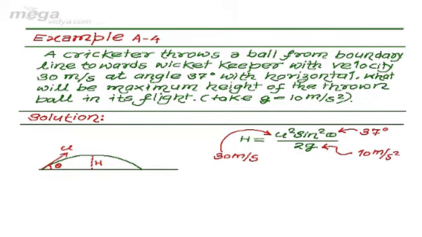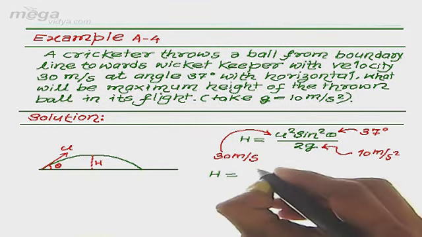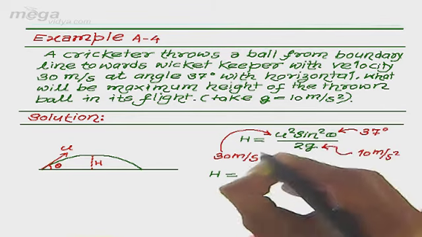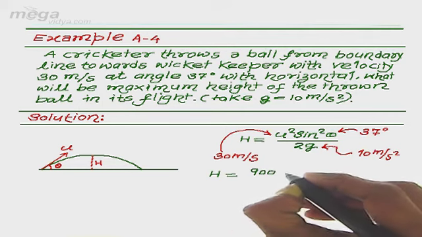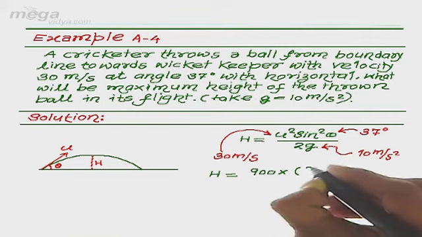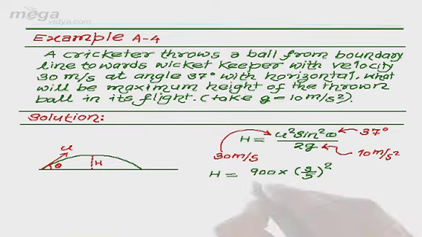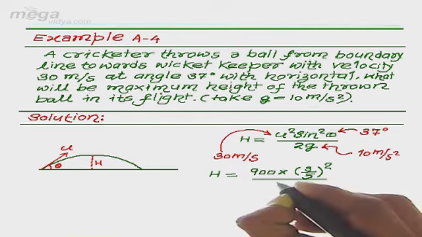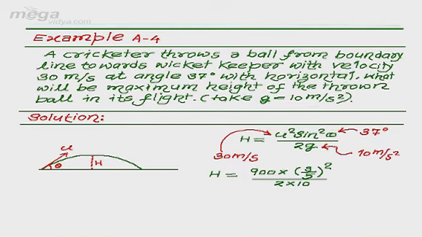So what will we do? We will just put these values into this formula. Then we get h equal to square of 30 meter per second, which becomes 900, multiplied by the square of the value of sine 37, which is 3 upon 5, divided by 2 times the value of acceleration due to gravity, which is 10.